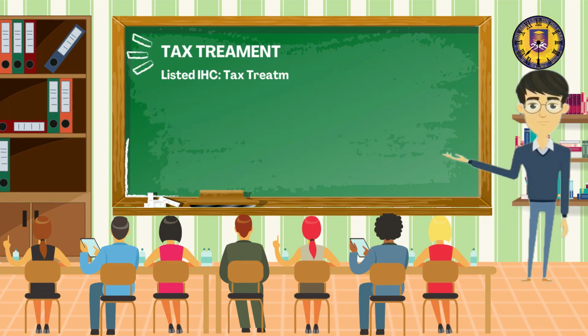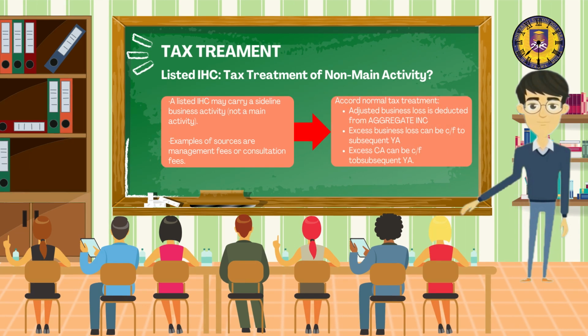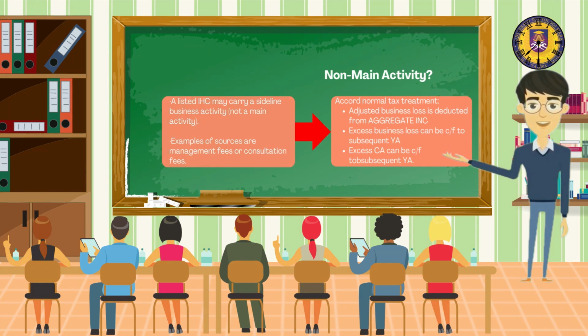Listed IHC, tax treatment of non-main activity. A listed IHC may carry a sideline business activity or not a main activity. Examples of sources are management fees or consultation fees. According to normal tax treatment, adjusted business loss is deducted from aggregate income. Excess business loss can be carried forward to subsequent year of assessment. Excess capital allowance can be carried forward to subsequent year.